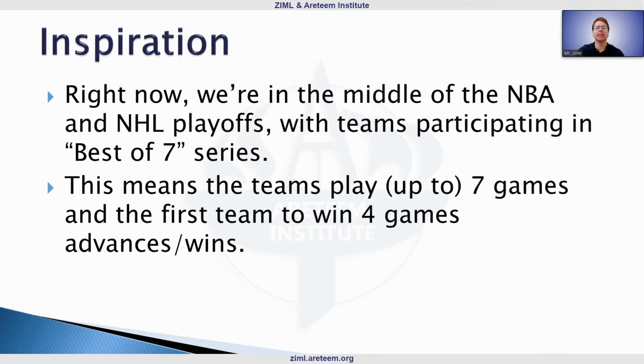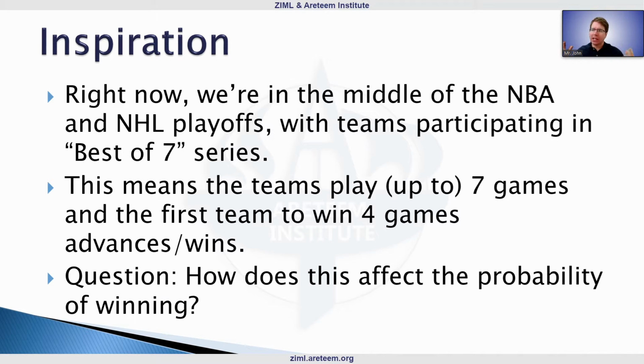What this means is that they play up to 7 games, and the first team to win 4 games advances. So that's the best of 7: 4 out of 7 is more than half. If you win more than half of the games, so 4 in total, you are crowned the winner of that series.